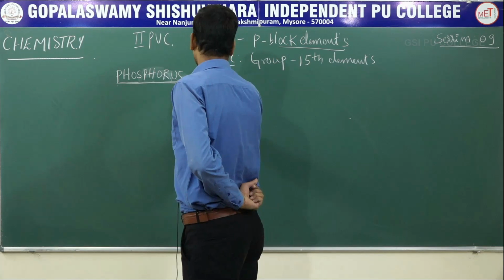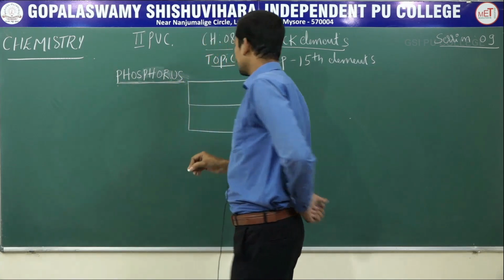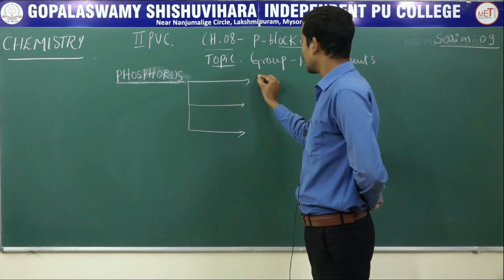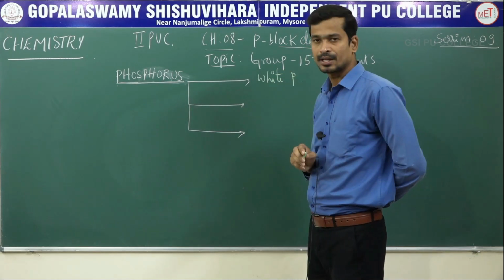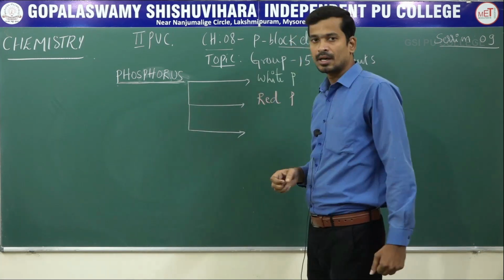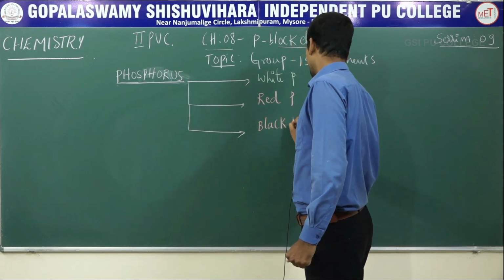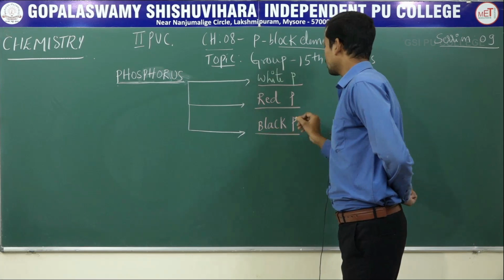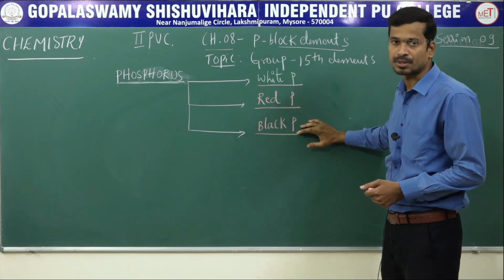phosphorus exists in three allotropic forms. You have already studied what is meant by an allotrope. The first allotrope is white phosphorus, the second allotropic form is red phosphorus, and the third allotropic form is black phosphorus. These are the three important allotropic forms of phosphorus.